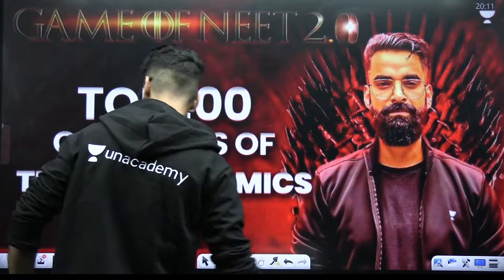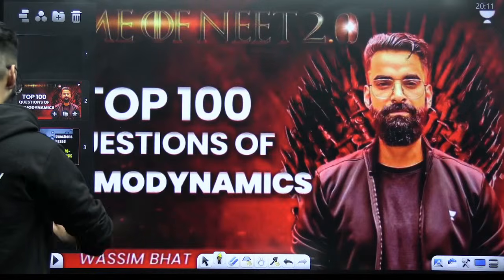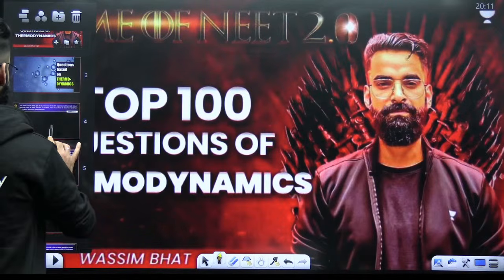Let's get started directly with the first question of the chapter Thermodynamics.